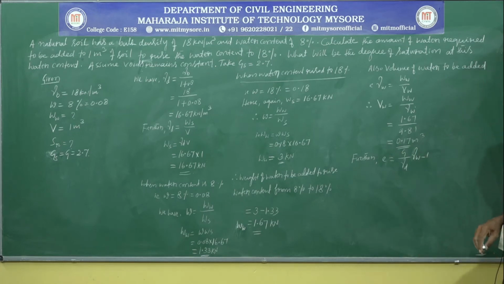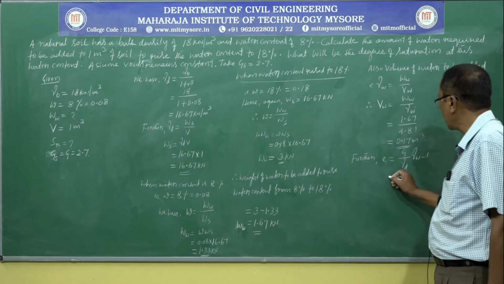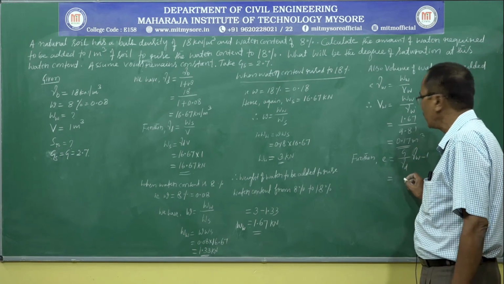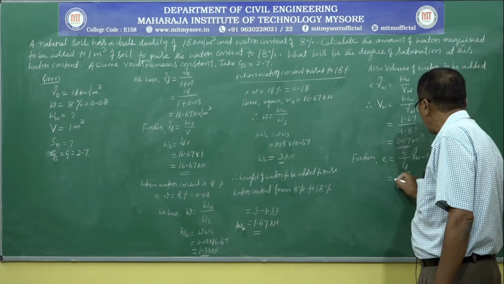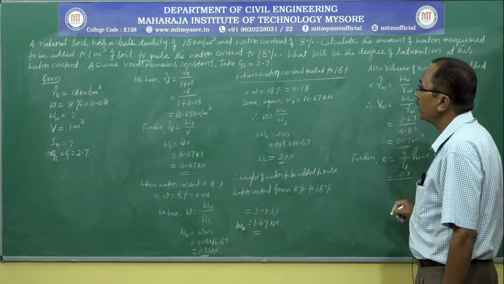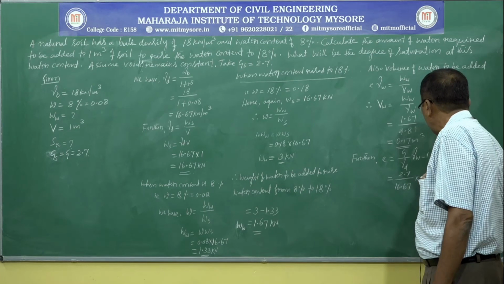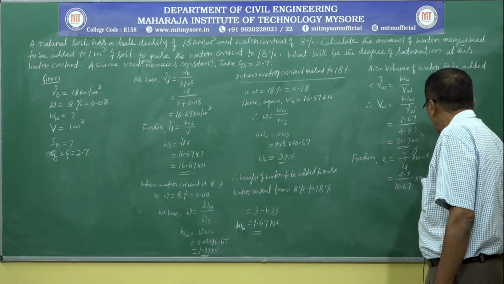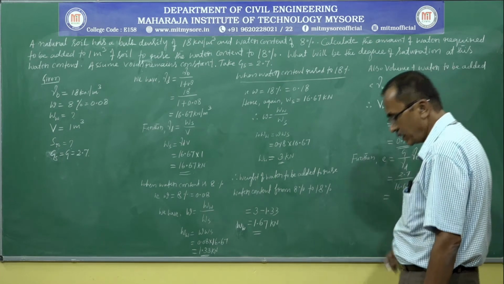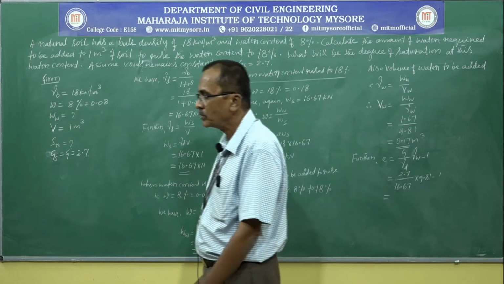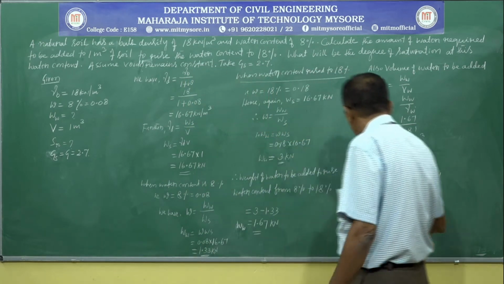If you substitute values here, you will get 2.7 divided by gamma d, 16.67, into 9.81, minus 1. We will get the void ratio equal to 0.59.